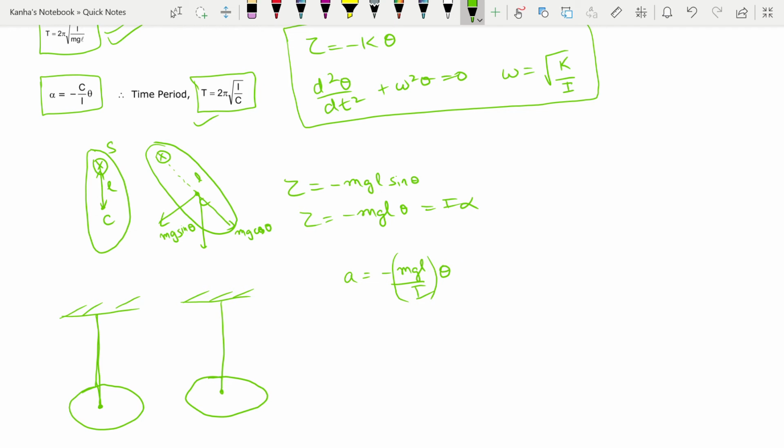So when the lower end of the wire is rotated by a slight amount, the wire applies a restoring torque, causing the body to oscillate rotationally when released. Now here also the restoring torque is, let's say this is my center, this is my axis x, torque is equal to minus c theta. So I alpha is equal to minus c theta, where I is the moment of inertia about the vertical axis and c is something known as the torsional constant. From here you can easily see that the time period turns out to be 2 pi root I by c.